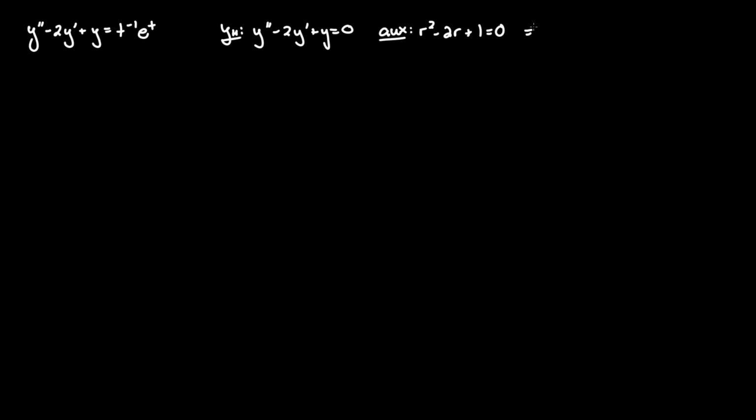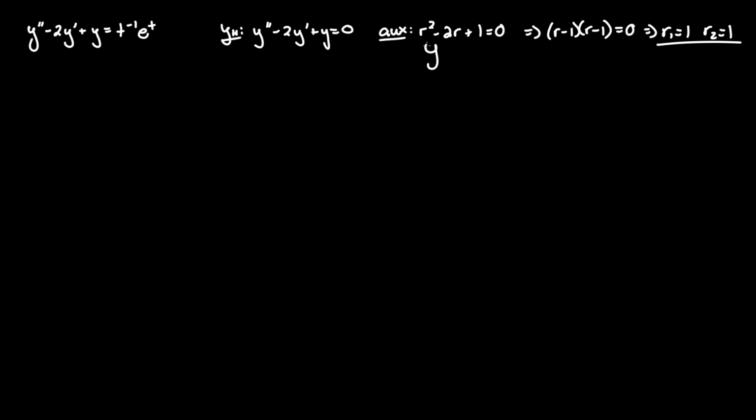Factoring this out and solving for r, you have (r - 1)(r - 1) = 0, since negative 1 times negative 1 is positive 1, and minus 1 minus 1 is negative 2. So we have a repeated root where r1 equals 1, and r2 equals 1 as well.